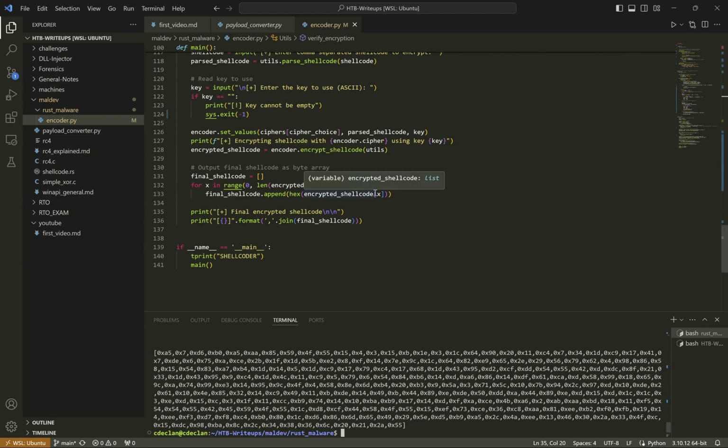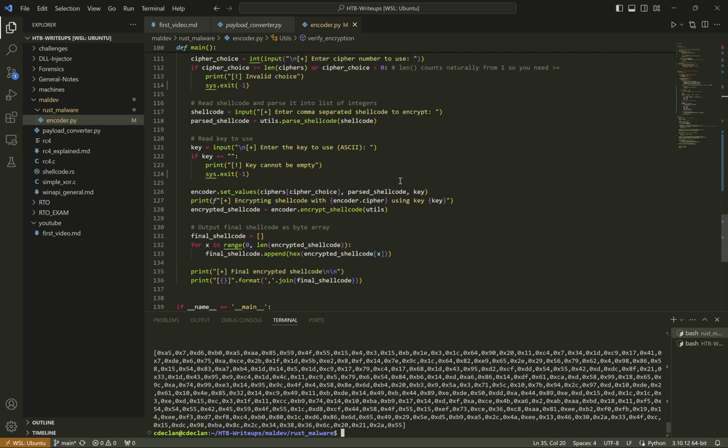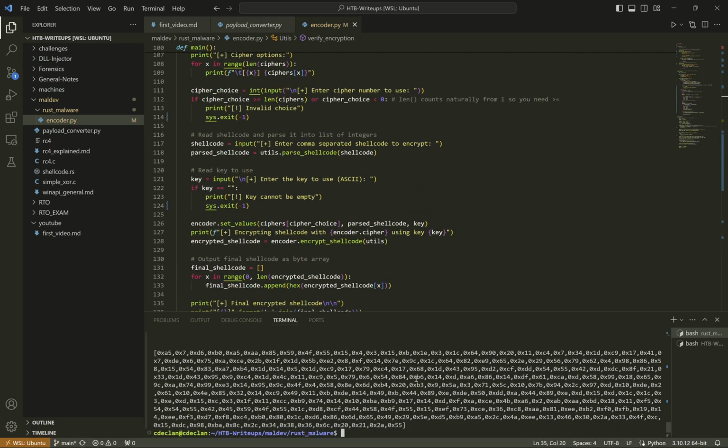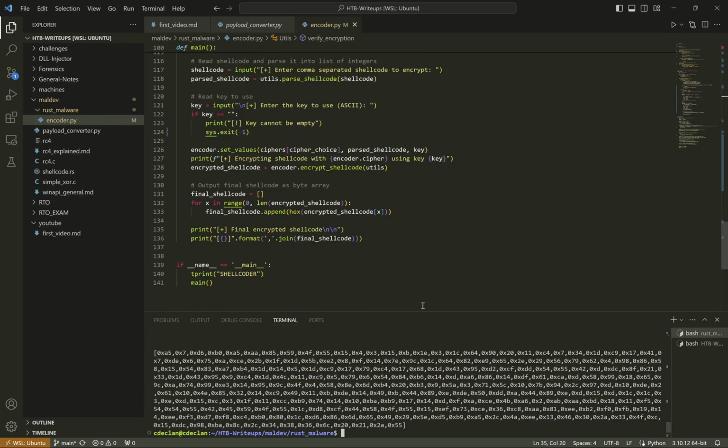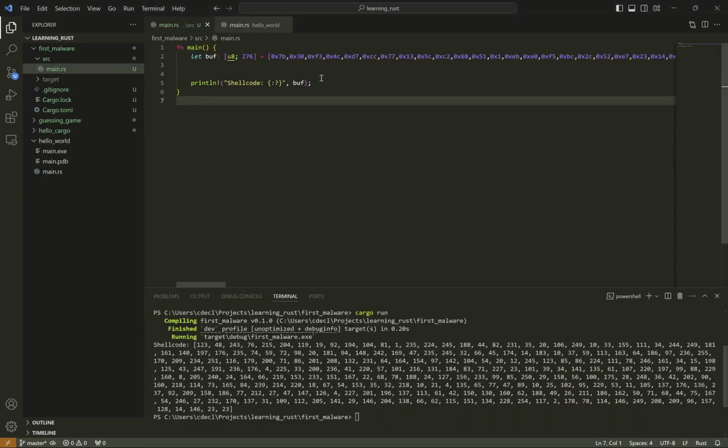After that, it basically just formats the shellcode properly and prints it out to standard out. More high level, the flow of this is: you generate or write your shellcode, you take your plaintext shellcode and encrypt it with a tool like this, or encrypt it in a different way. You then throw that encrypted shellcode into the C program, the Rust program, any systems language program. That's where the decryption will happen.